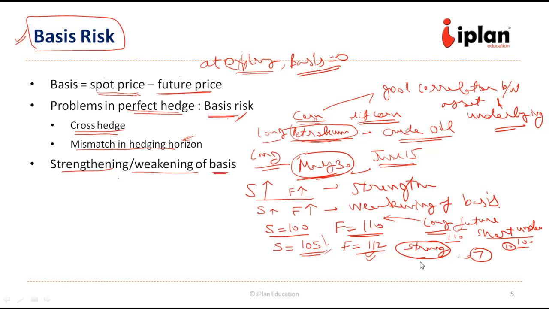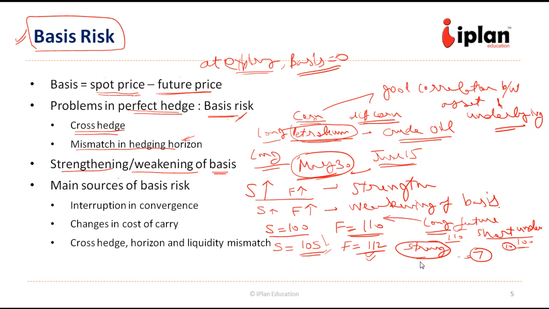Now let us look at all the reasons because of which the basis risk arises, the main sources of basis risk. One could be that there could be interruption in the convergence.